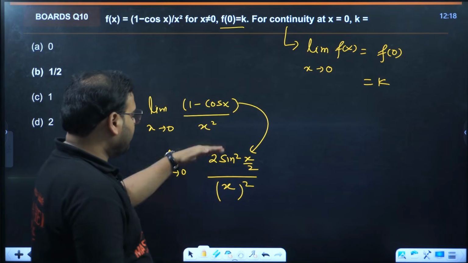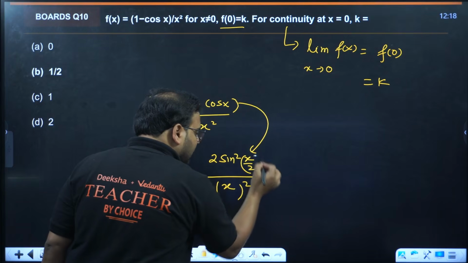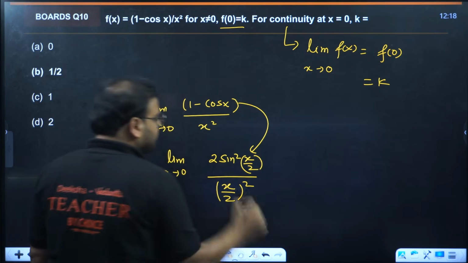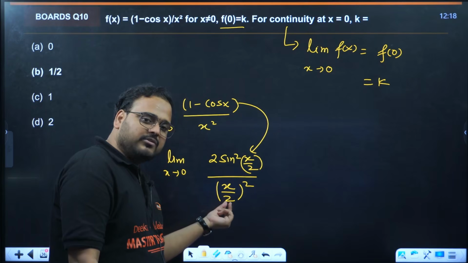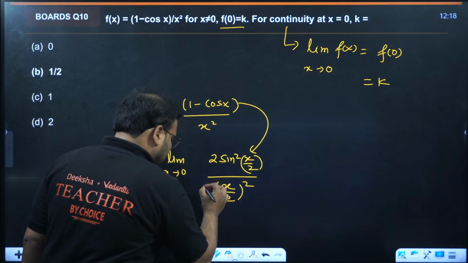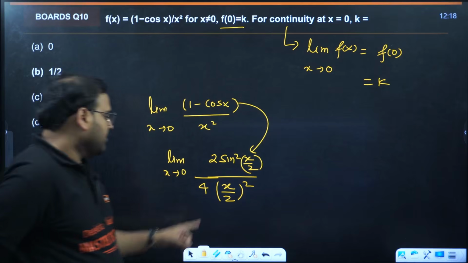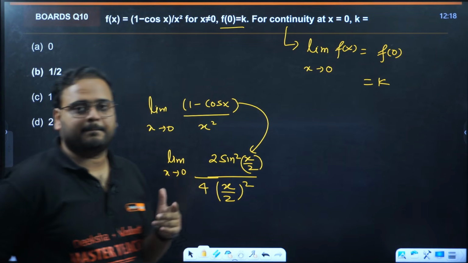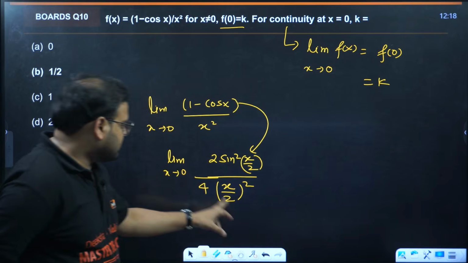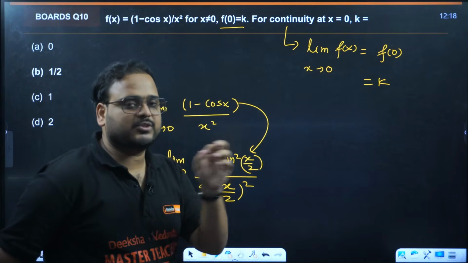For it to follow the condition for a standard limit, if this is x by 2, I should have here also x by 2. So something I have added over here extra, which is 2 square. So write same over here also, that will be 4. Cross check. Here we have 2 square, which is 4. They'll cancel, getting back to x square. Correct or not? This is something extra I've added, and this is the formula I've written for 1 minus cos x as 2 sine square x by 2.